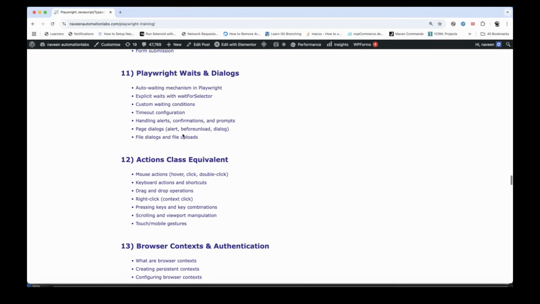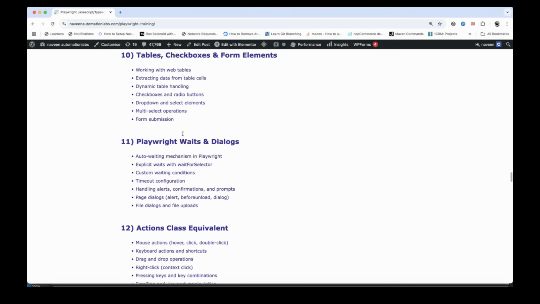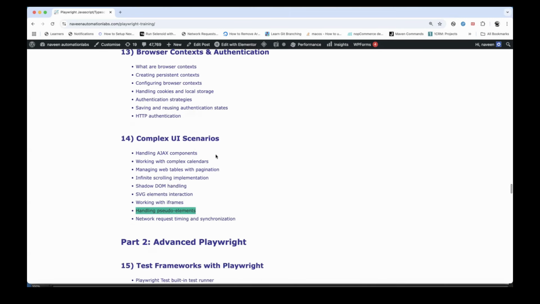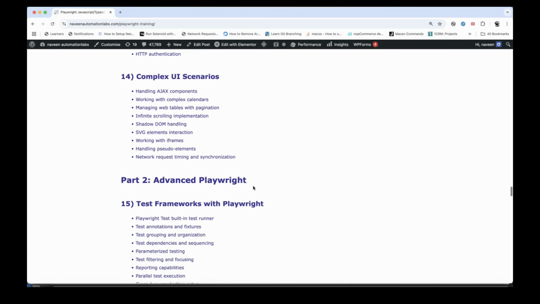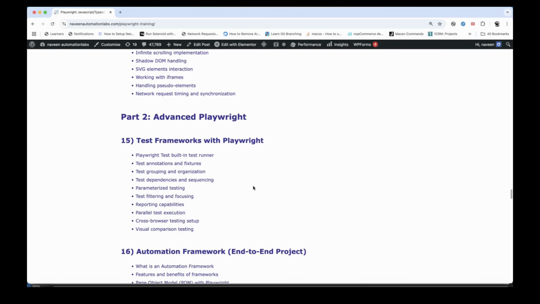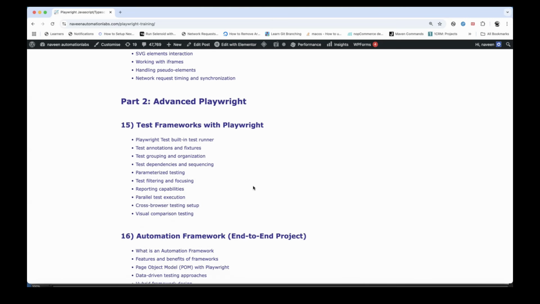I'm not going to cover each and every bullet point today. You can go through it. I'm just covering the high level scenarios, what exactly the training is all about. Then the advanced Playwright, we are going to talk about the framework with Playwright. The good thing in Playwright is that we don't need to integrate with a separate test runner. Playwright has an inbuilt test runner, not like Selenium. Selenium has to be integrated with TestNG or JUnit or maybe PyTest. But Playwright has its own test runner.